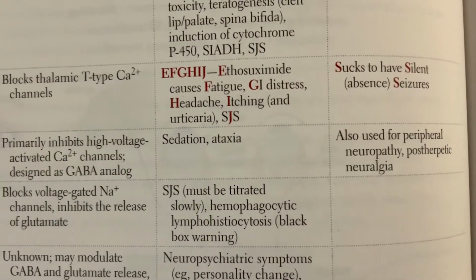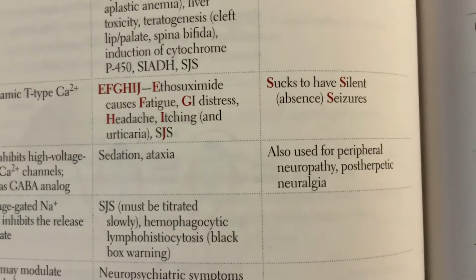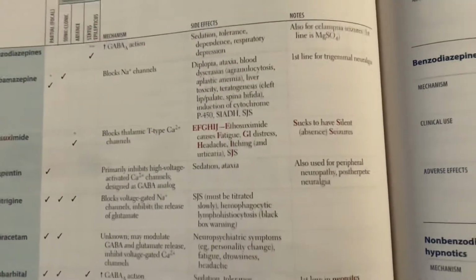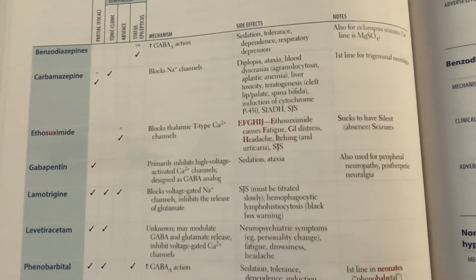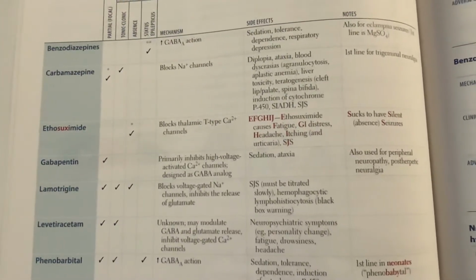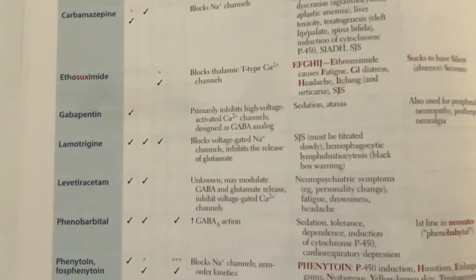Side effects are going to be sedation and ataxia. We're also going to use gabapentin for peripheral neuropathy and postherpetic neuralgia. So just remember that we're using carbamazepine for trigeminal neuralgia, and we're using gabapentin for peripheral neuropathy and postherpetic neuralgia. Just remember.